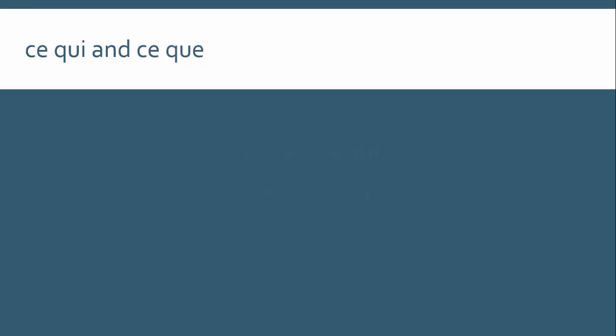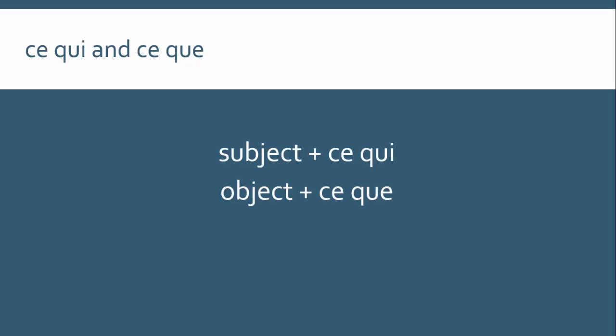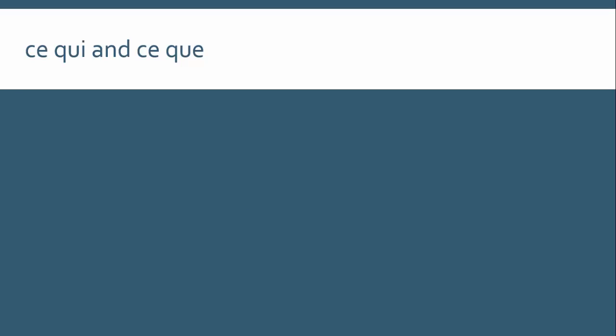But nonetheless, the rule will be the same for ce qui and ce que, subject plus ce qui, object plus ce que. And so the difference is not in the structure, but in the meaning. So let's have a look at some examples to see if we can figure out the difference.